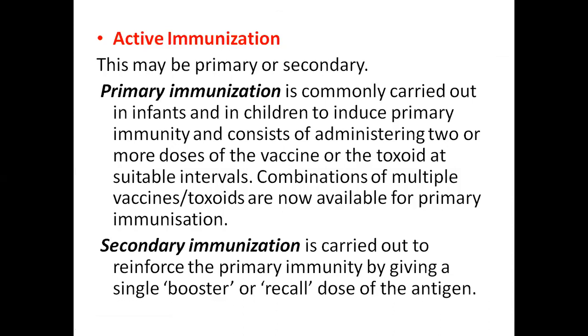Primary immunization is commonly carried out in infants and in children to induce the primary immunity, and it consists of administering 2 or more doses of the vaccine or the toxoid at suitable intervals. Combinations of multiple vaccines or toxoids are now available for primary immunization. Secondary immunization is carried out to reinforce the primary immunity by giving a single booster dose or a recall dose of the antigen.